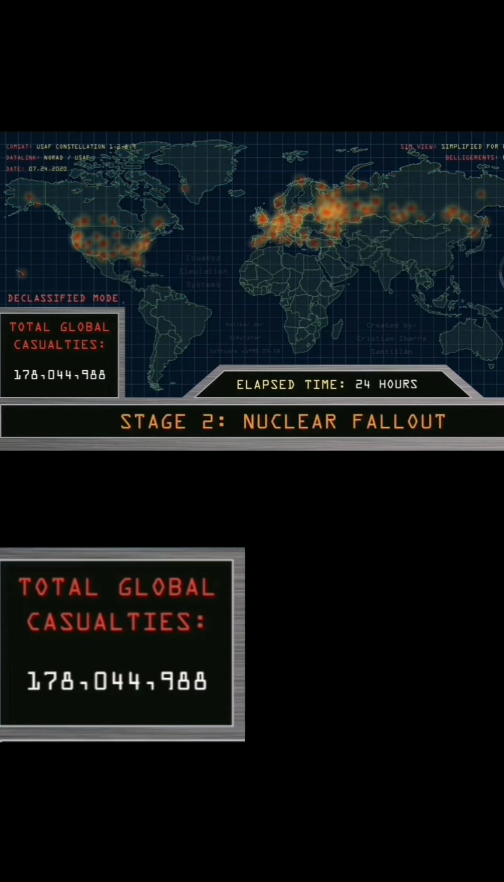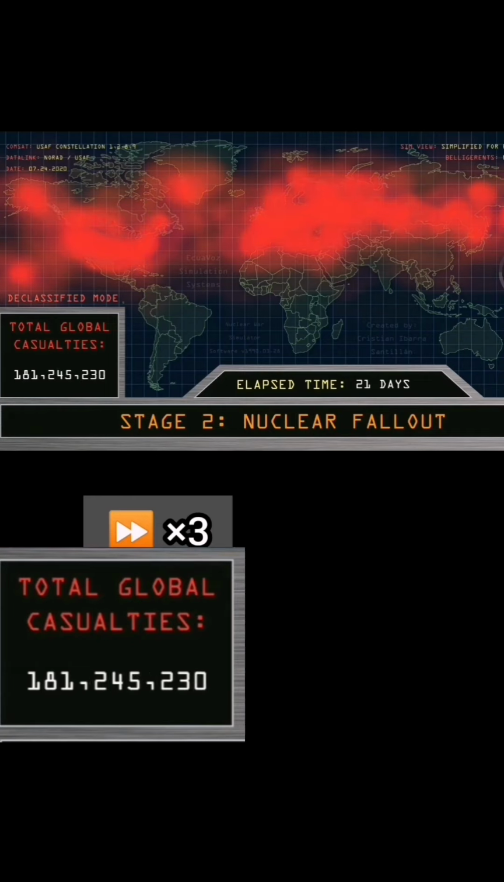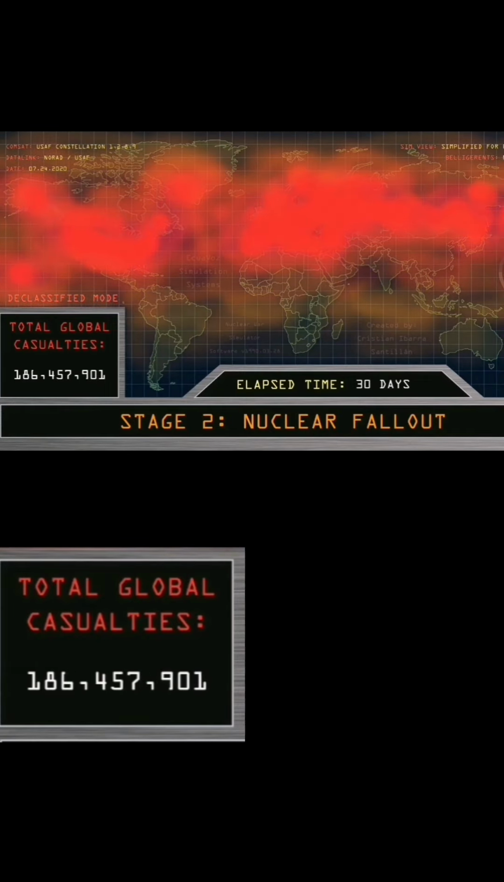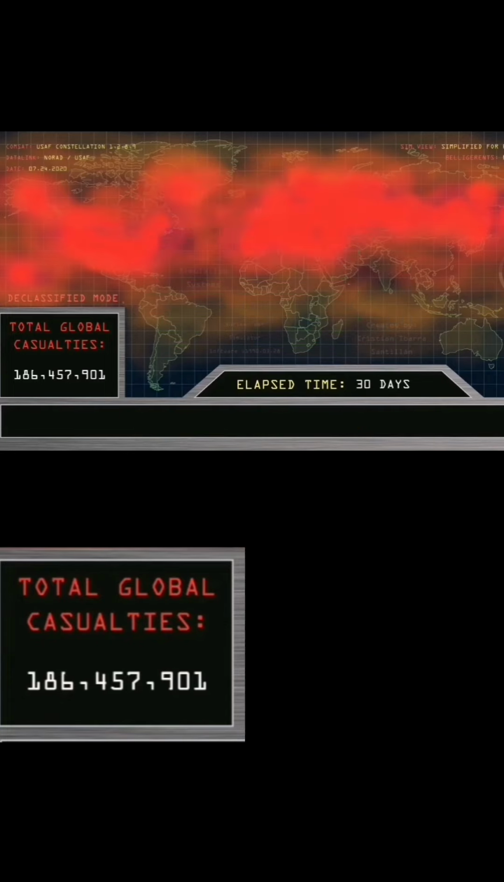Stage 2, nuclear fallout. Elapsed time: 3 days, 6 days, 9 days, up to 30 days. Maximum radiation levels recorded, shown by degrees of latitude, in REM units. Total global casualties at 186 million people.